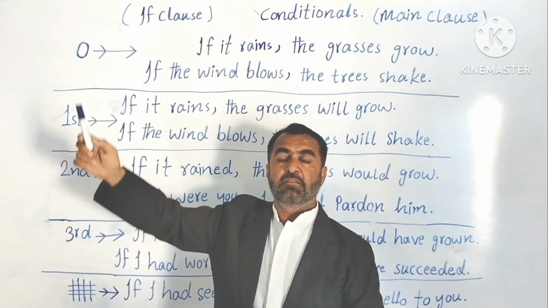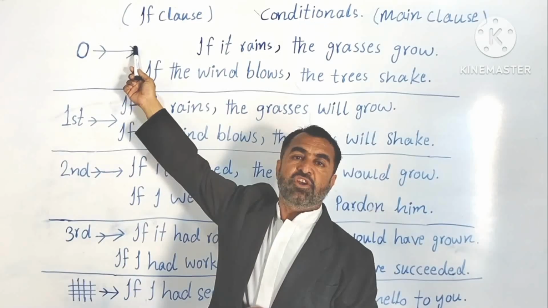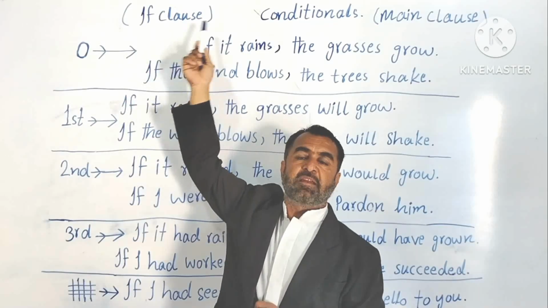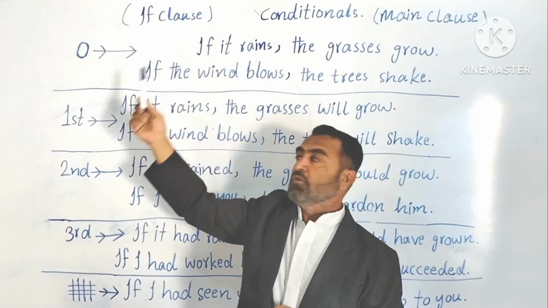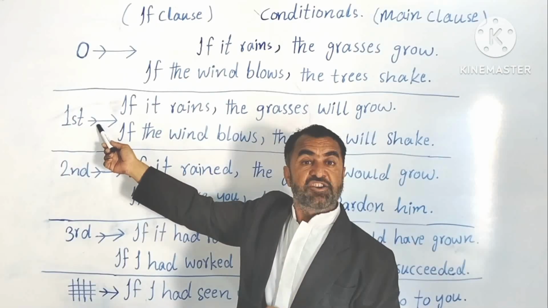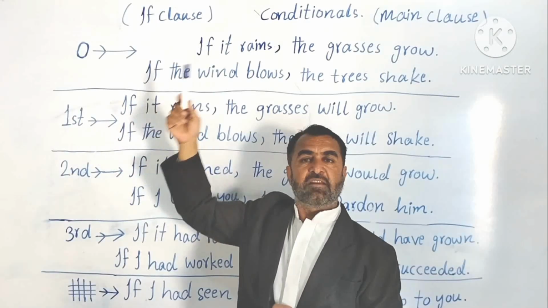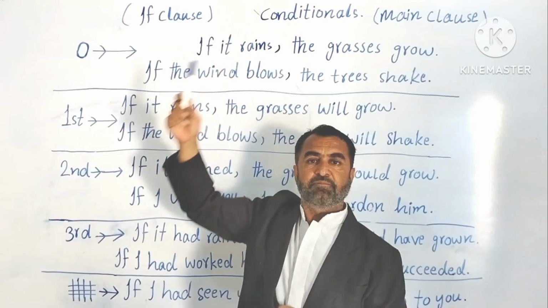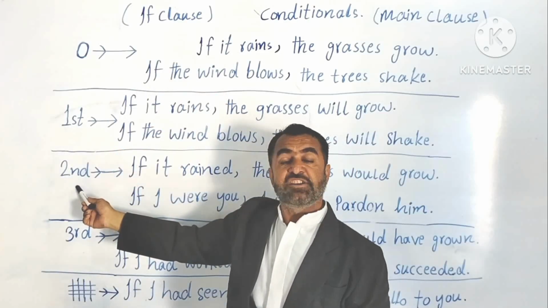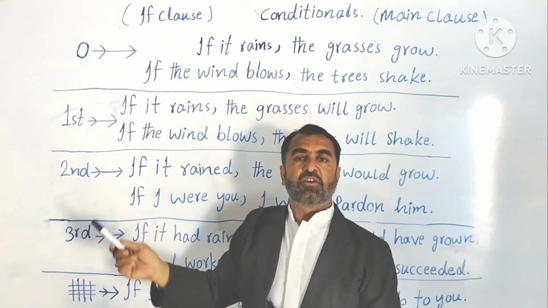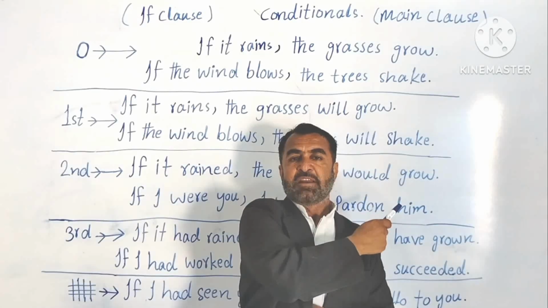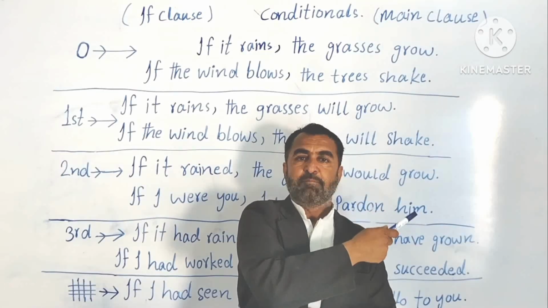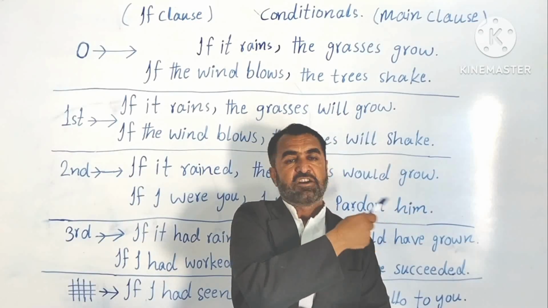For example, zero conditionals, present simple. First conditionals, present simple and future simple. Second conditionals, past simple and would.